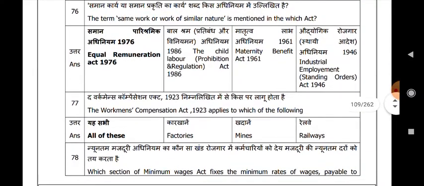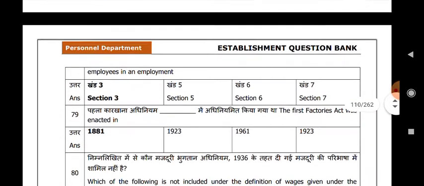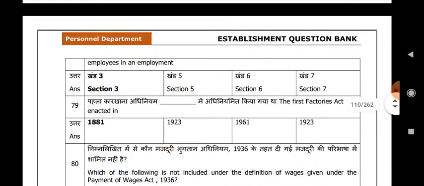Which section of the Minimum Wages Act fixes the minimum rate of wages payable in an employment? Section 3. The first Factories Act was enacted in 1881.